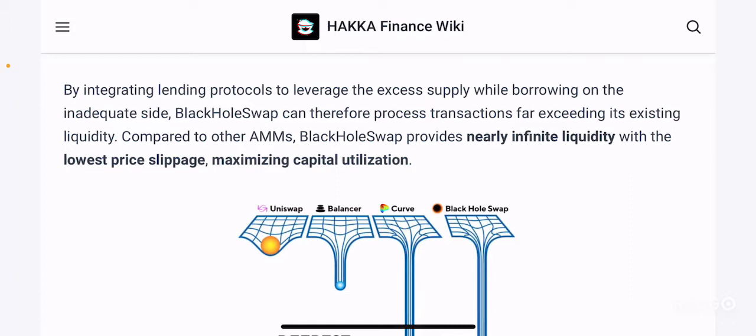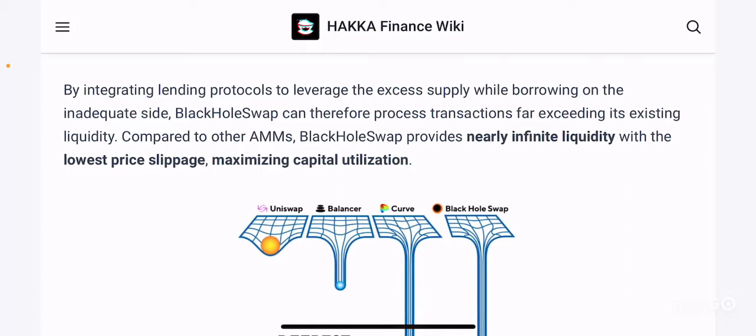When you're providing liquidity to a platform like Uniswap, you need to provide equal dollar values of two different tokens, and depending on the contribution you're making and the percentage of the total pool you are contributing to, you will be eligible to receive a decent amount of reward, and it accrues over time.